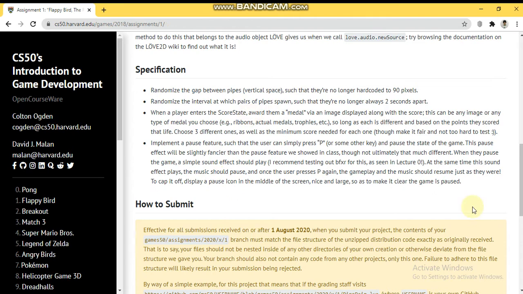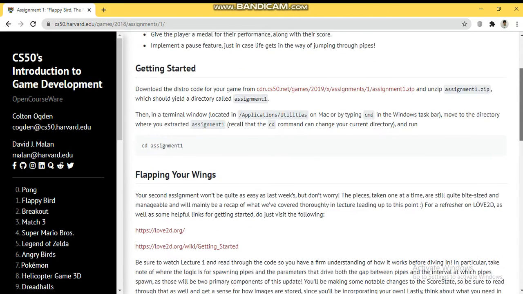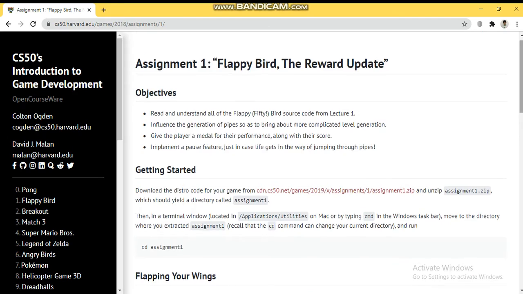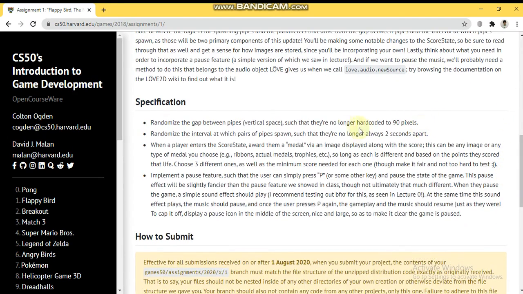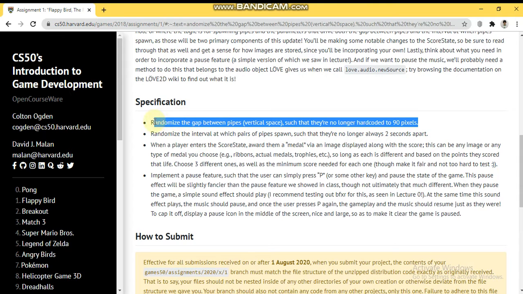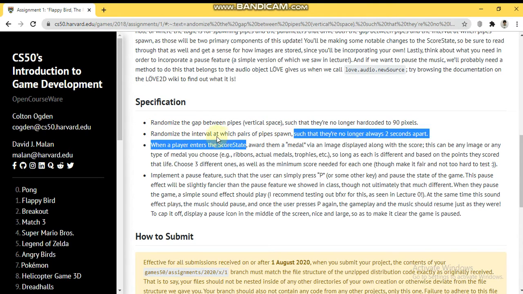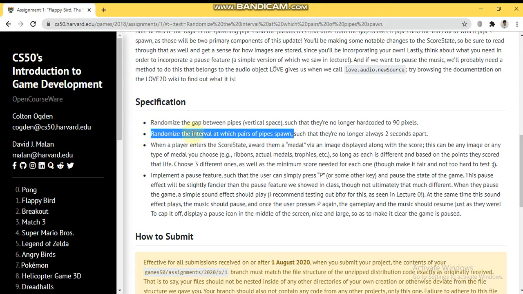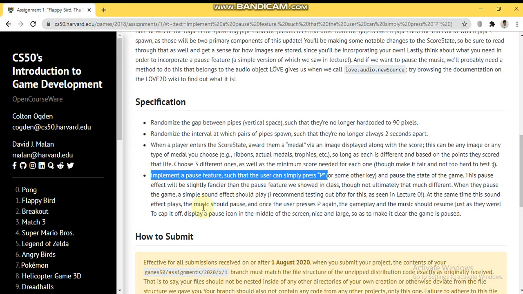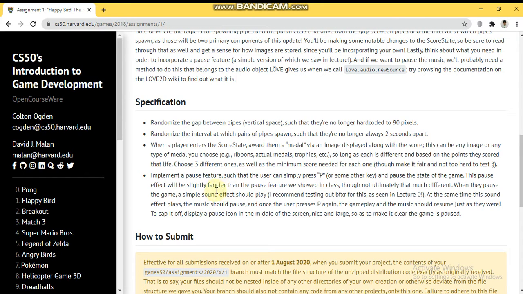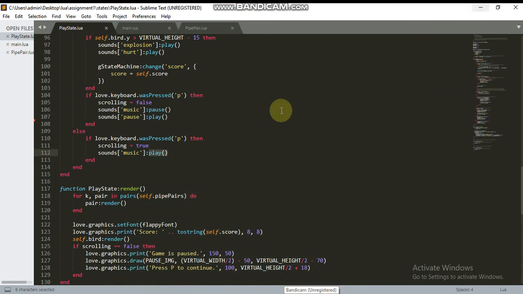This is Flappy Bird over here, and the specification says we have to randomize the gap between the pipes, randomize the interval at which pipes spawn, and then give a medal. Then we have to implement a pause feature, so the user can just press P and then the game will just pause. I will just show you some code for doing this first.